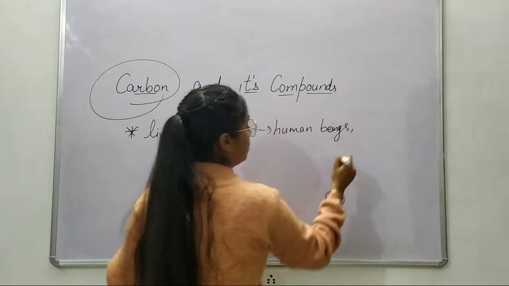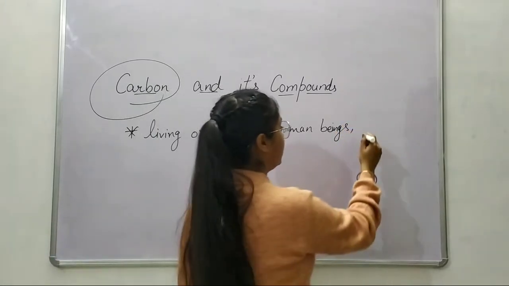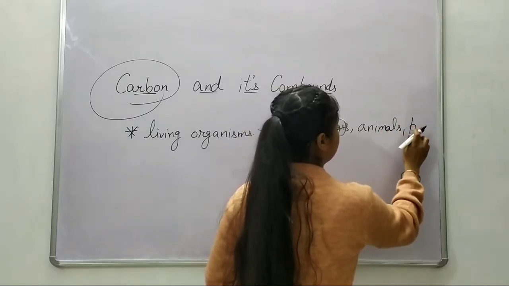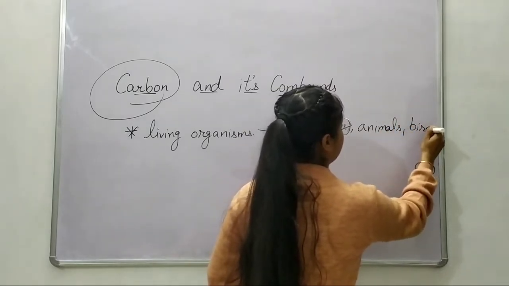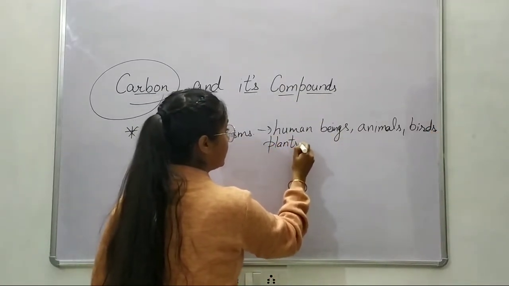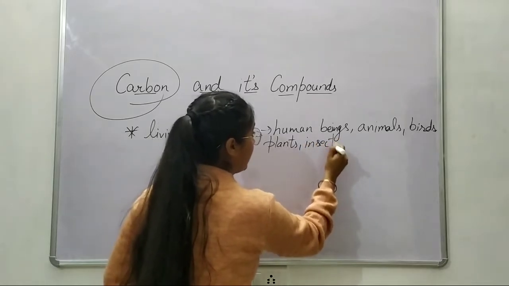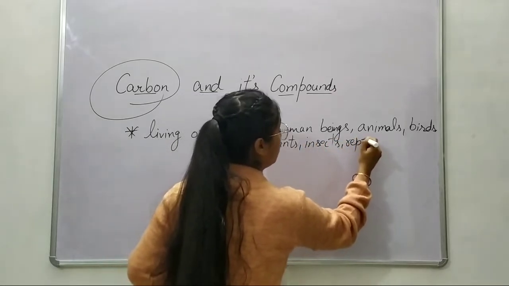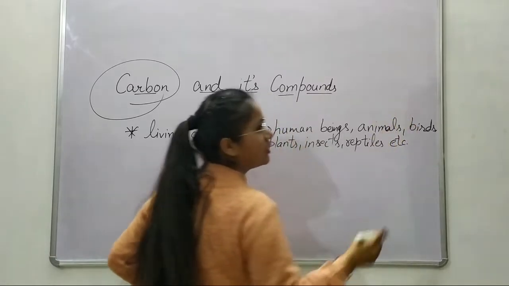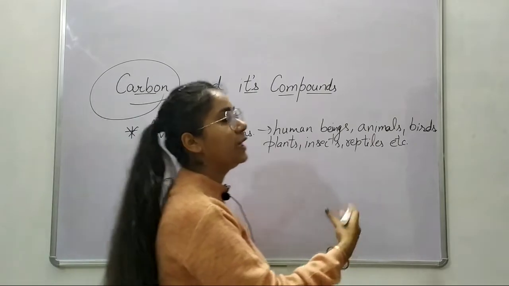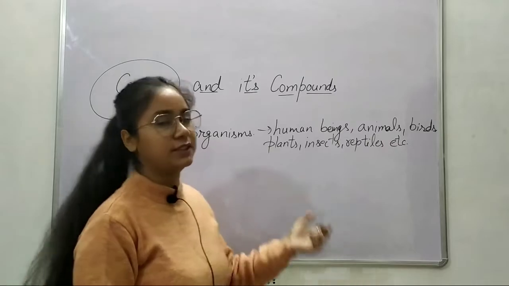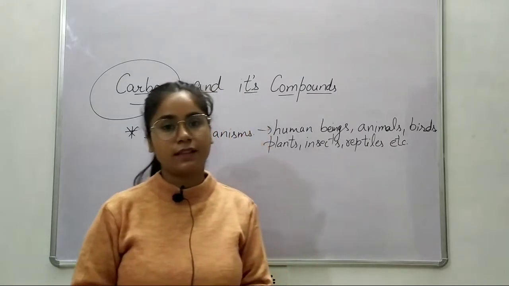okay? Then we will count the animals which are close to us, birds, and what more can we count? Plants, we can count plants, insects, reptiles, and many more creatures you can think of. So I would say etc. and many more, or name a few, anything, okay? So every living creature is made of carbon.